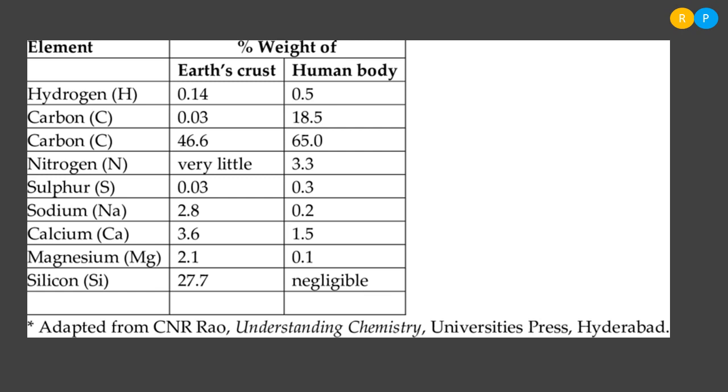So we can compare the elements here in this tabular column. Comparatively, the abundance of carbon, hydrogen, oxygen is more in the living organism than in the non-living thing. The organic compounds present in the living organisms are made out of carbon, hydrogen and oxygen. Because of this, the relative abundance of these molecules is more in the living organisms than in the non-living thing.